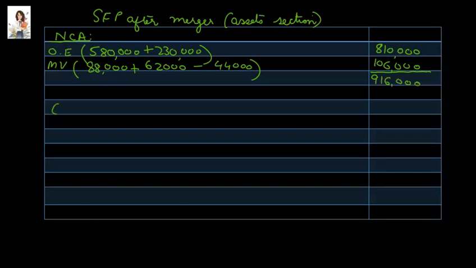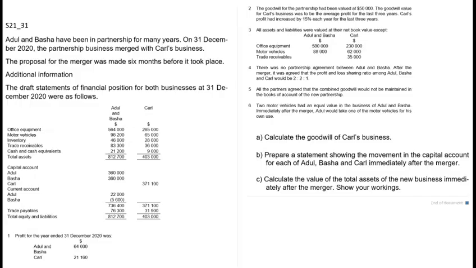Next we go on to our current assets. In reverse order of liquidity, we will list down the current assets one by one. Inventory has not been revalued at the time of merger, so inventory will be taken over at the book value.